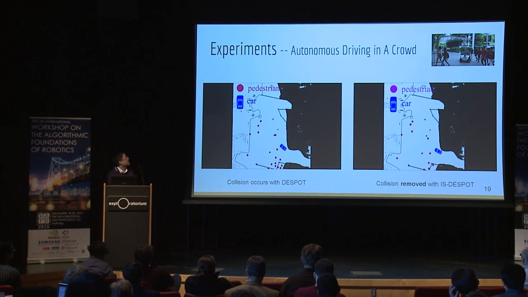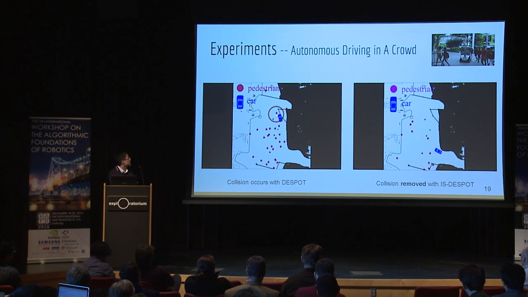And we applied DESPOT and our algorithm to autonomous driving in a crowd. Those pedestrian data are all recorded from the real world, from the campus scenario. The left video shows the experiments using DESPOT. In this experiment, the car drives very aggressively, and it finally collides with the pedestrian.